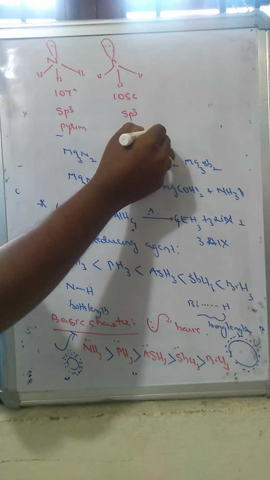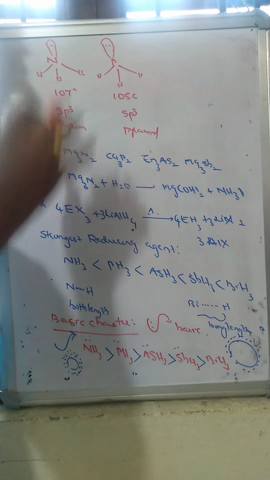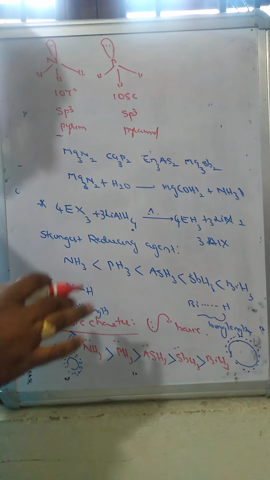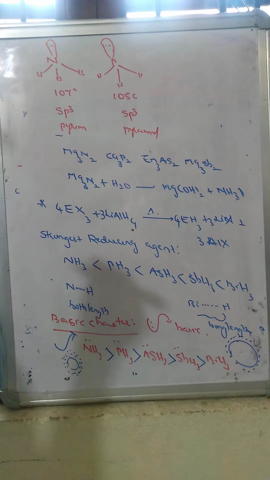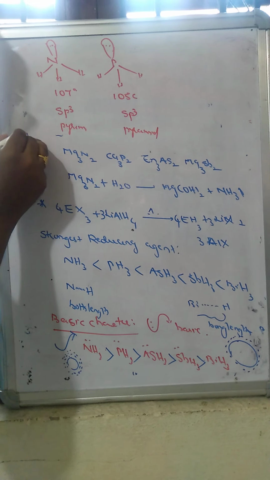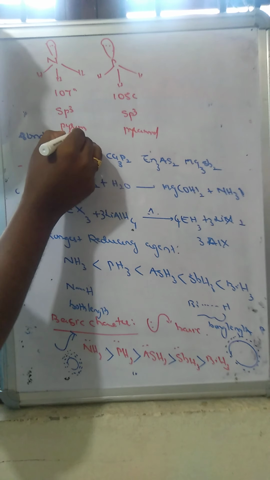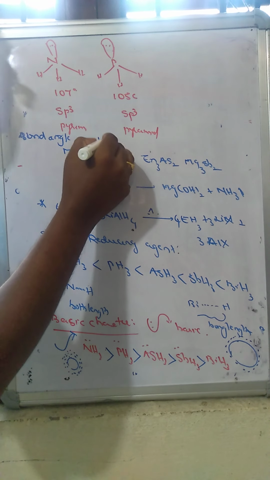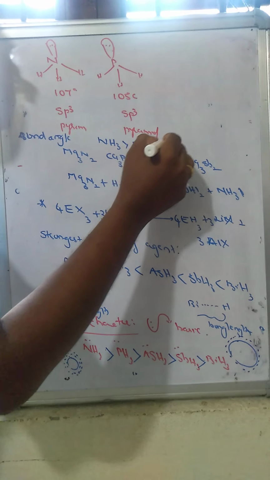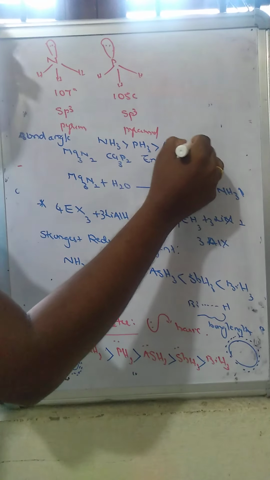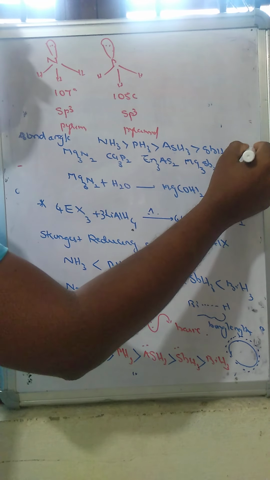We would expect the bond angles of these elements to be the same, but actually due to the decreasing electronegativity of the central element, the bond angle gradually decreases. So in the order of bond angle of these hydrides, ammonia has a larger bond angle when compared to phosphine, then arsine and stibine, and then bismuth hydride.